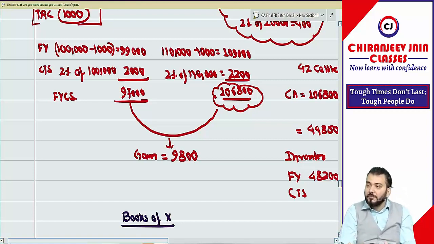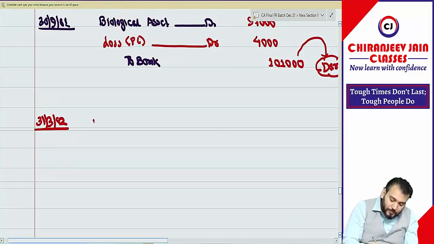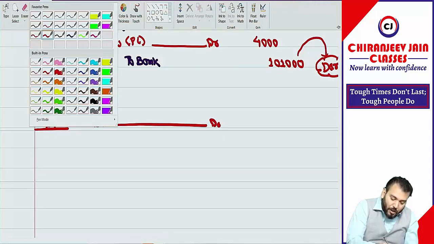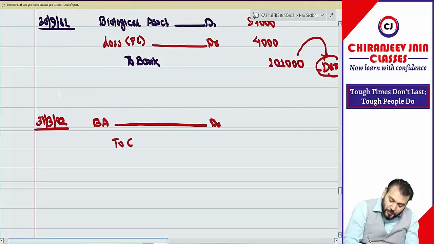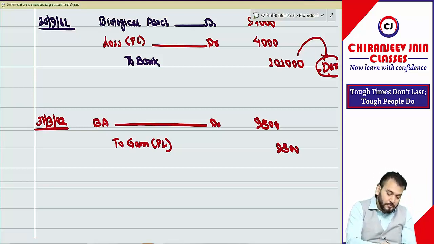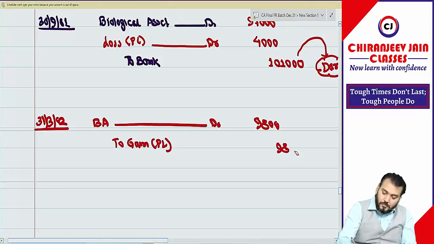Super easy. So what journal entry will you do? Biological asset account debit to gain. In exam write down gain on subsequent measurement. Transfer to P&L 9,800. In this also no doubt. Correct.